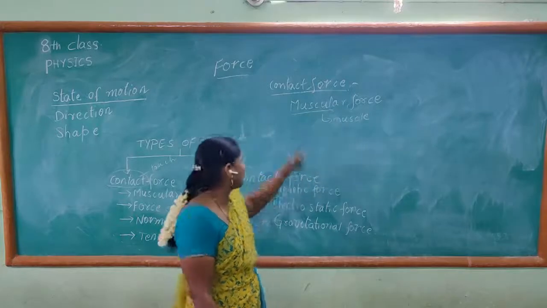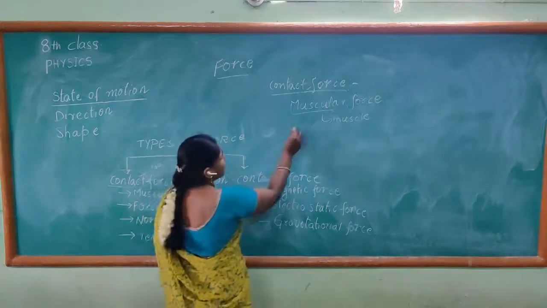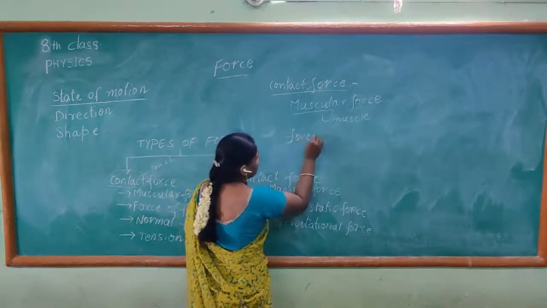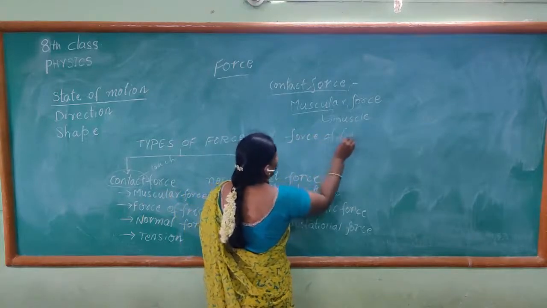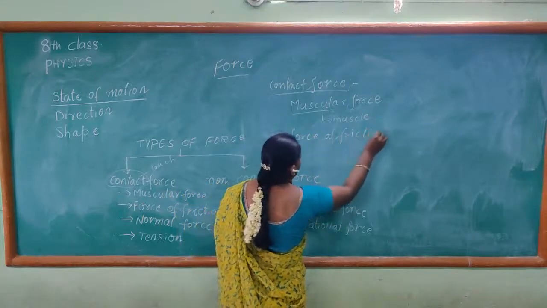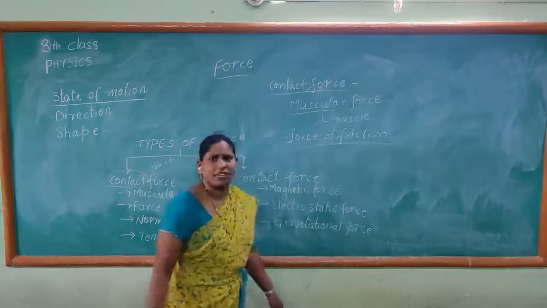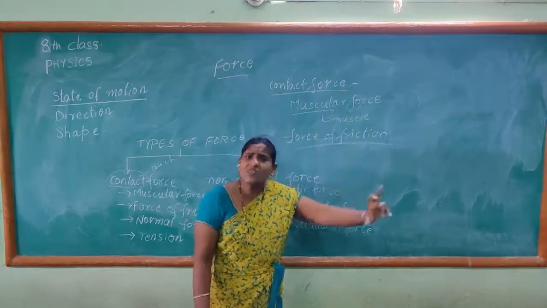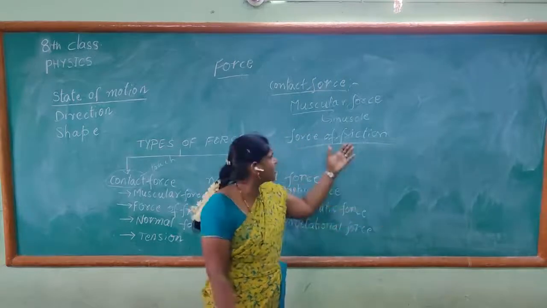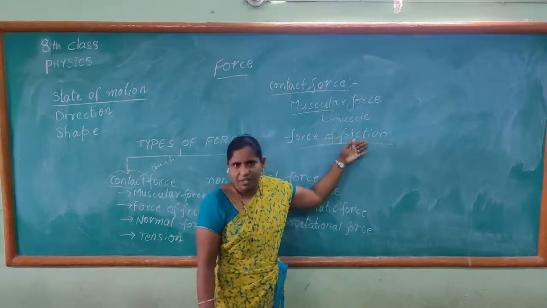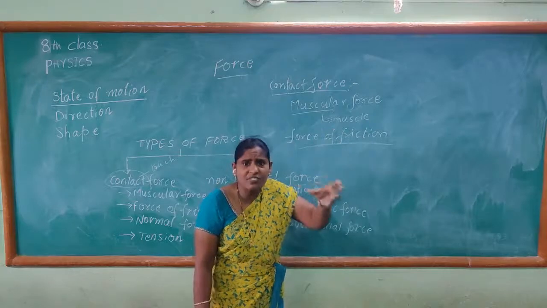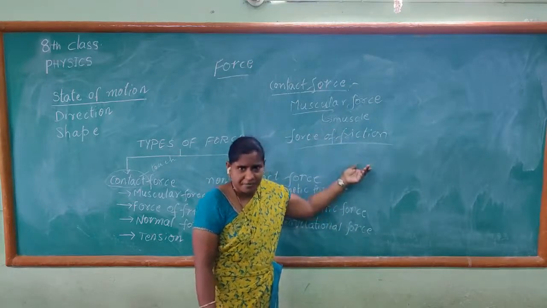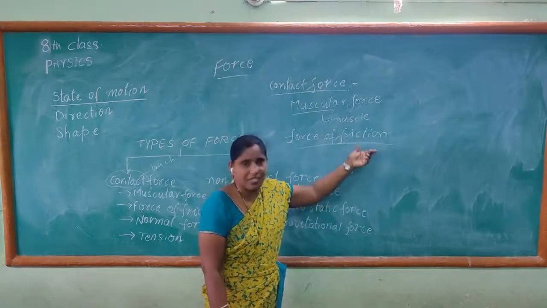Now, let us go to the second one, that is force of friction. What is this force of friction? What is meant by friction first of all? The resistance which opposes the motion of the body is called friction. Friction means the resistance which is offered to the body.